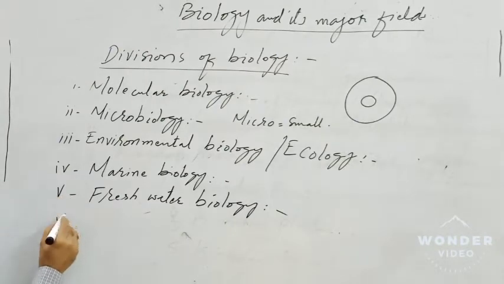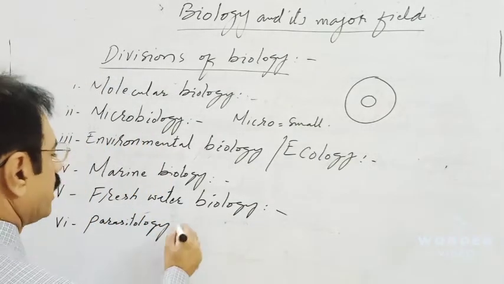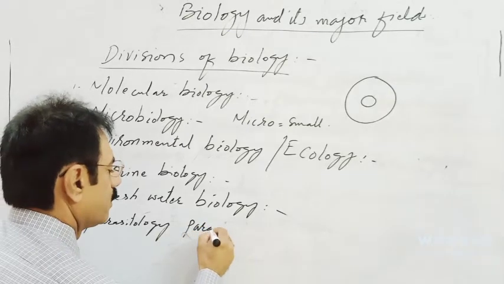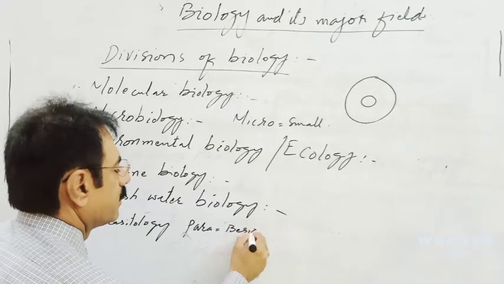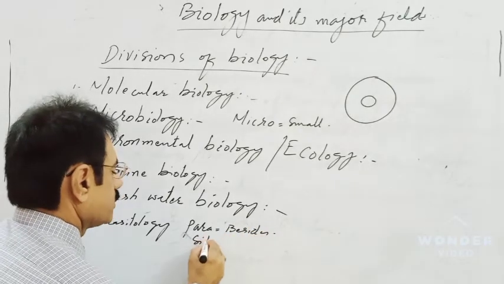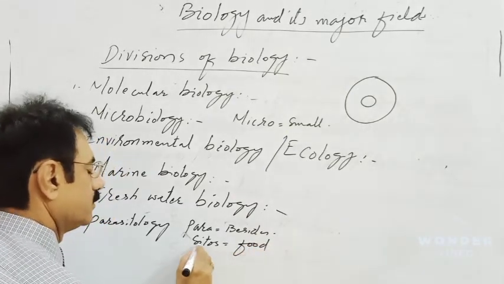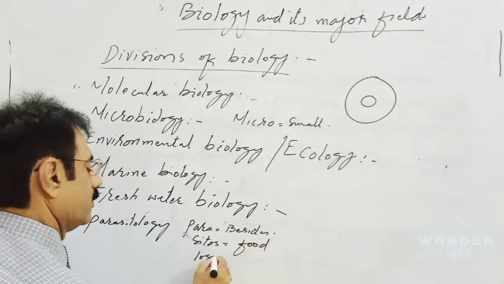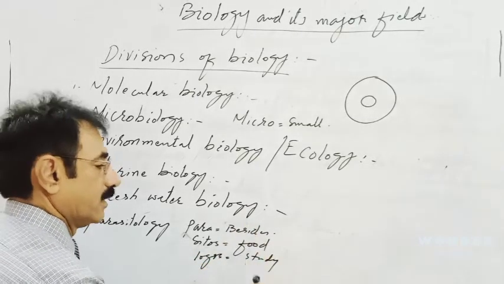Number 6 is parasitology. The word parasitology is the combination of 3 words: para meaning beside, cytos meaning food, and logos meaning discussion or study.